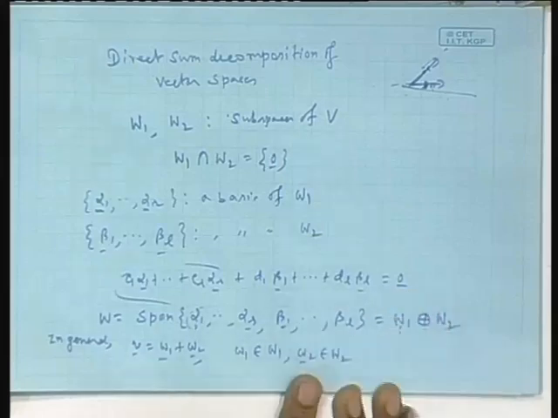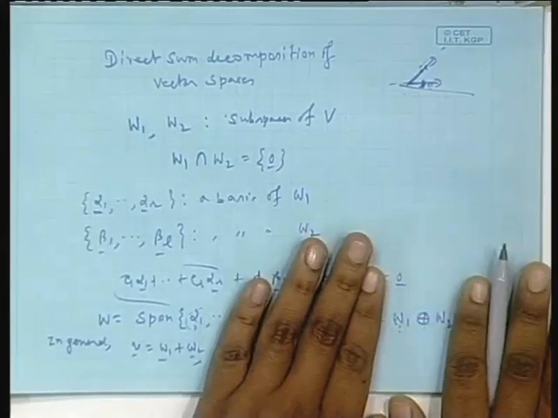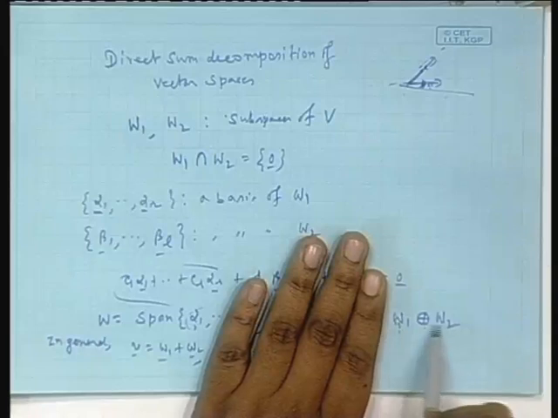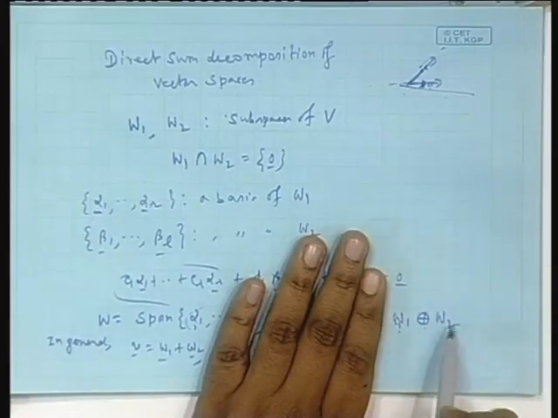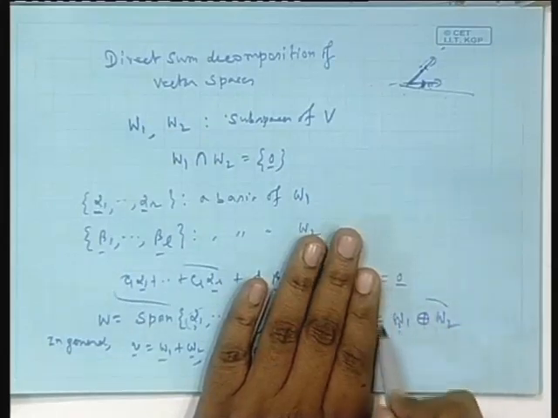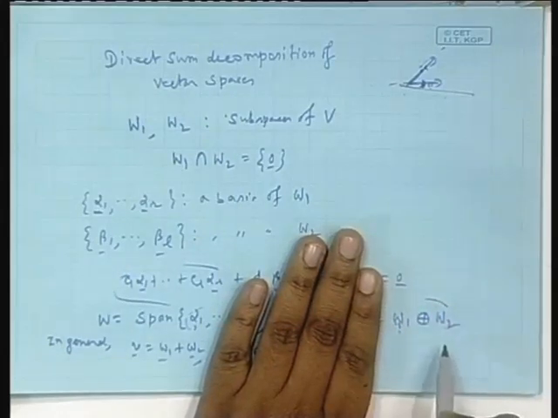If your mind does not work, always think of it this way. Whenever you see this plus sign, first tell your mind that this means they intersect only at 0. Next, I will take a basis of each, I will form a union of the bases. That union will span a space. That space is indicated by this notation.